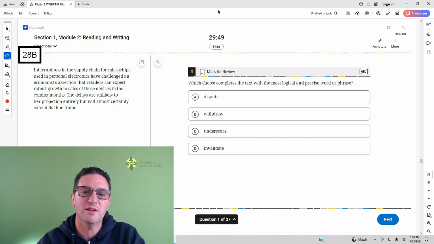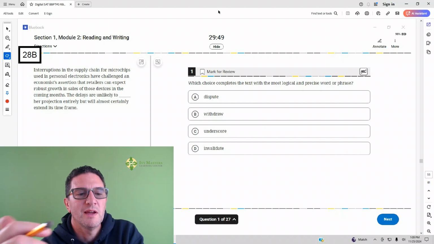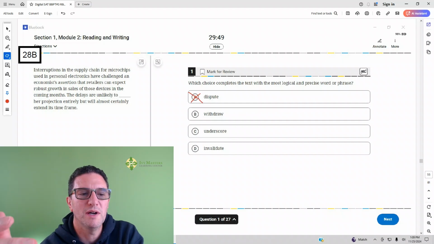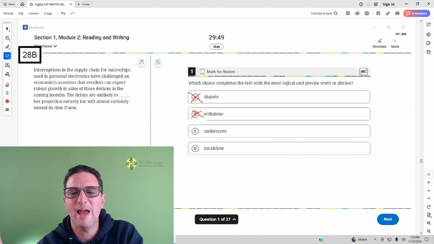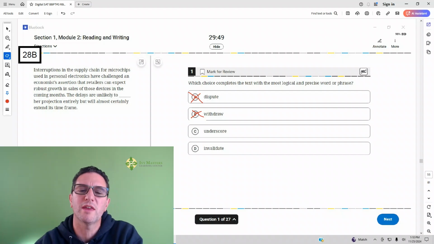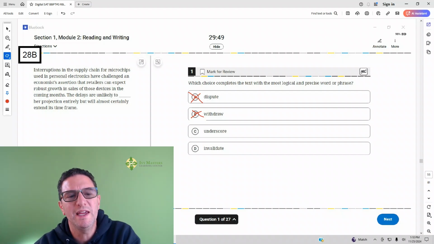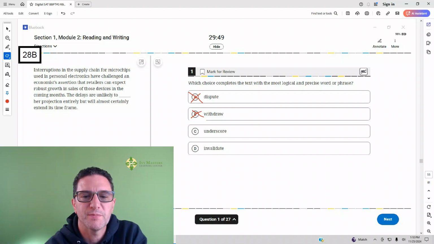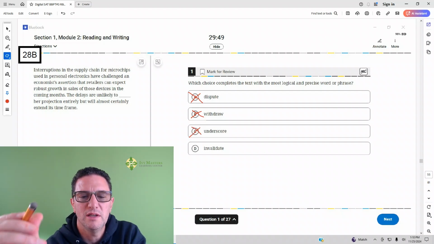Now we're going to go to the answer choices. The delays are likely to dispute. That doesn't really match my prediction, argue against her projection. Not a great fit. Or unlikely to withdraw her projection. A delay can't withdraw her projection. She could withdraw her projection if it's too delayed or something like that, maybe. Underscore means emphasize, not to be confused with undermine, which means weaken. That's not going to be correct either.